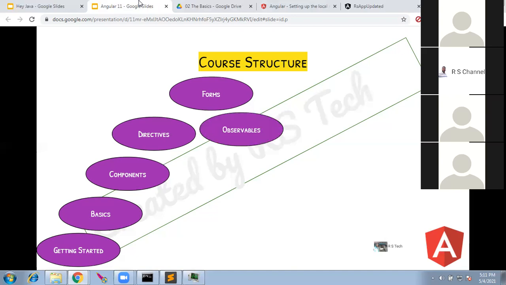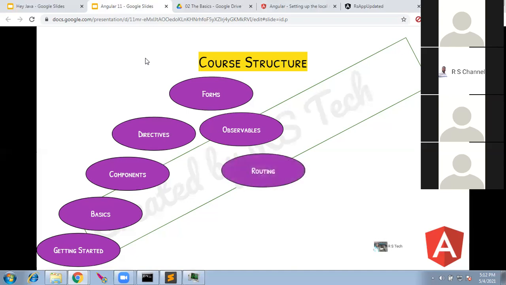Once we cover the forms, we will study observables. Observables are a very efficient feature in Angular. Once you study and know the use of the observable, you'll be able to easily pass values between the pages. Since it is a single page application, a click of a button in something like a checkout page must automatically trigger and change the value in the shopping page or login page. We can cover that using observables.